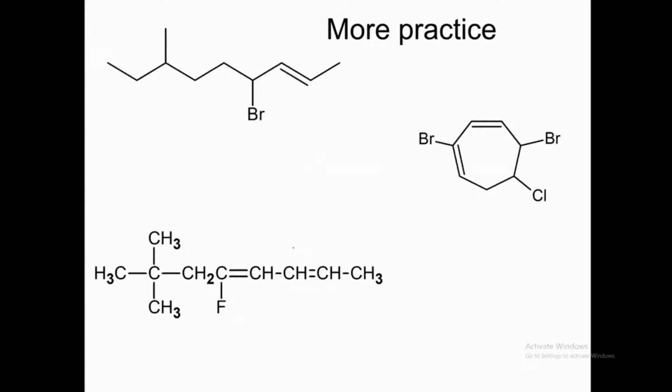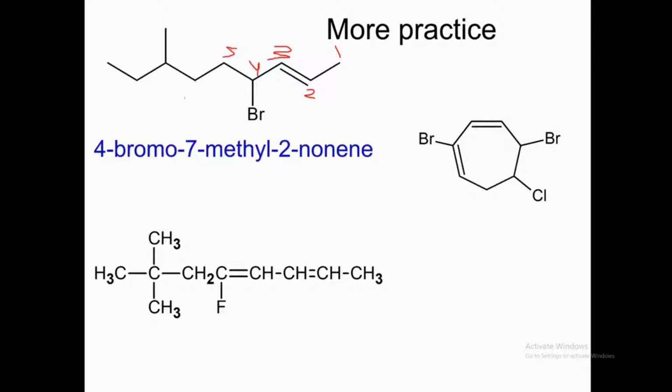More practice. So this is 4-bromo 7-methyl 2-nonene. You count numbering from this position: 1, 2, 3, 4, 5, 6, 7, 8, and this is 9. So 4-bromo 7-methyl 2-nonene. Why?